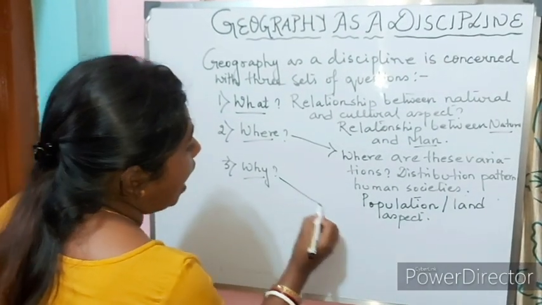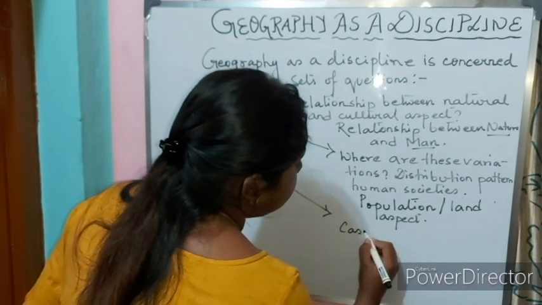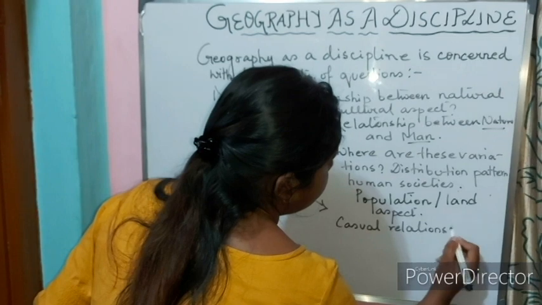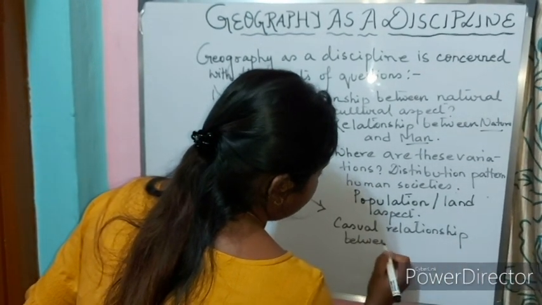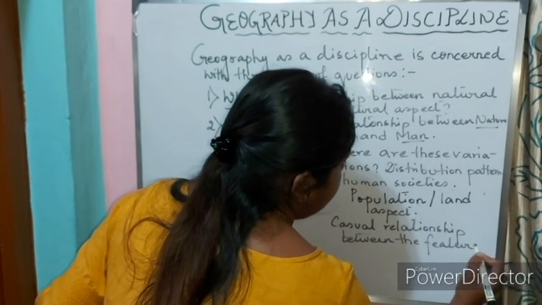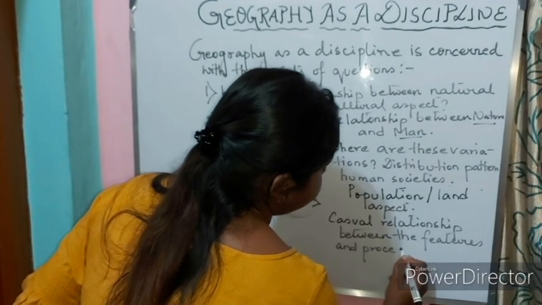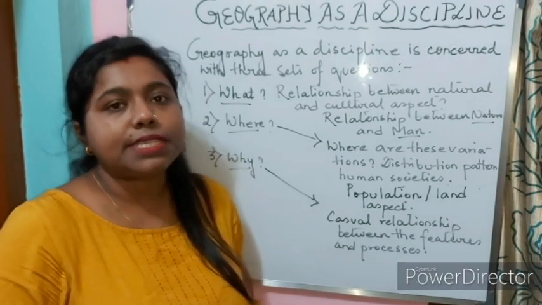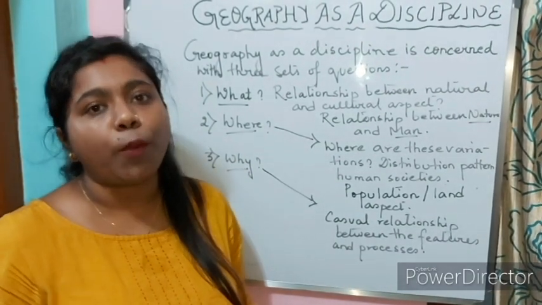Now the question why explains the causal relationship between the features and the processes. For example, when we say there is a place with high population and there is a place with low population.